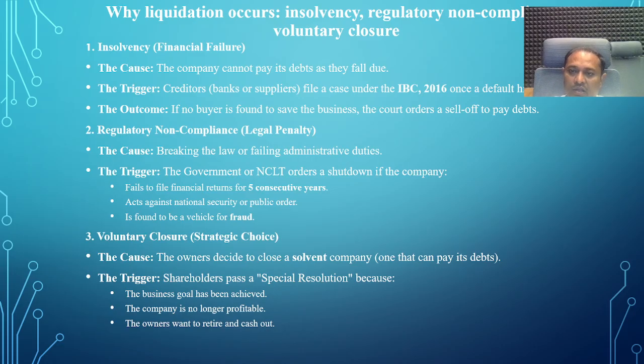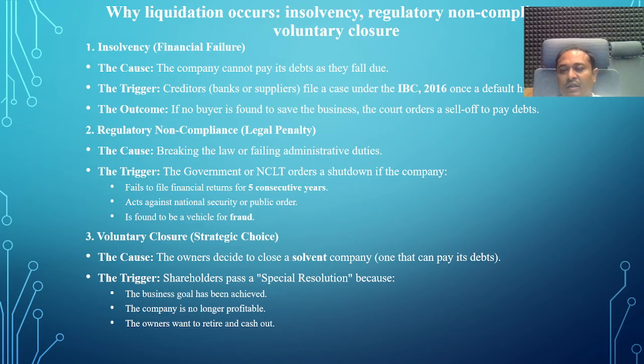In regulatory non-compliance, there is a trigger for the liquidation of the company. The trigger is when the government or NCLT orders a shutdown if the company fails to file the financial returns of the last 5 consecutive years. Then, acts against national security or public order: if the company works against the sovereignty of India, it is against national security. Then, if it is found to be a vehicle for fraud, a heavy fraud, in such a case the company is triggered for liquidation.